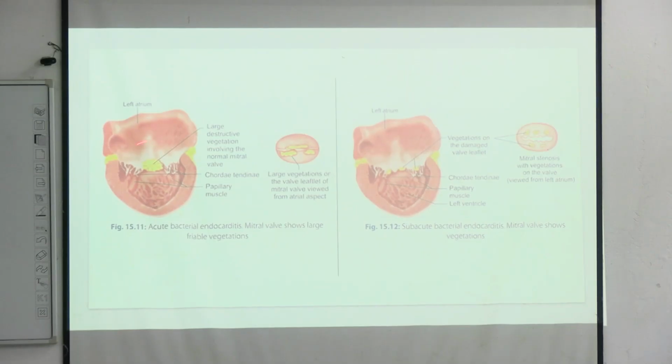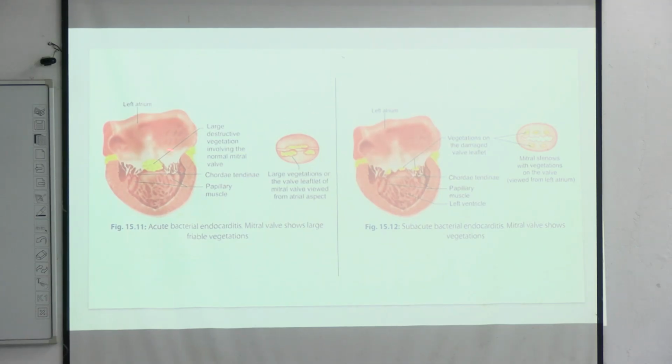So here these are our heart valves, and these are the vegetations we see. This is a case of acute endocarditis. These are composed of the bacteria and the thrombi which are formed. We will come to how they are formed. Just look at this.